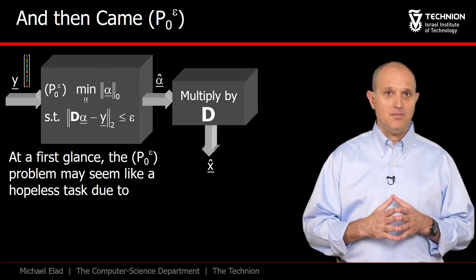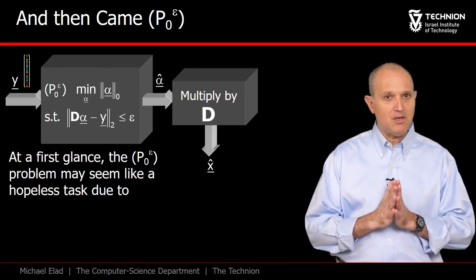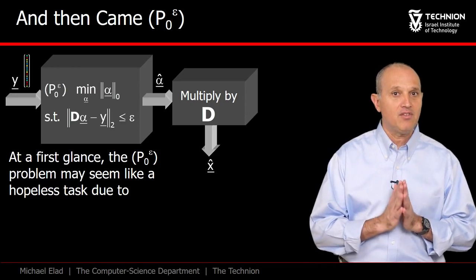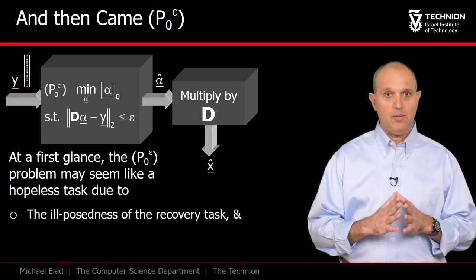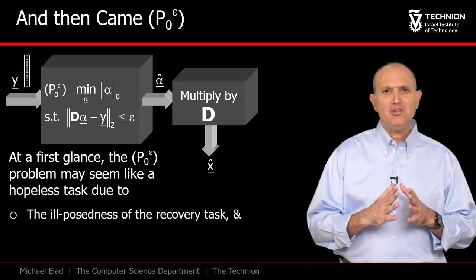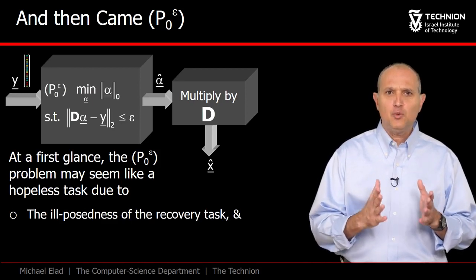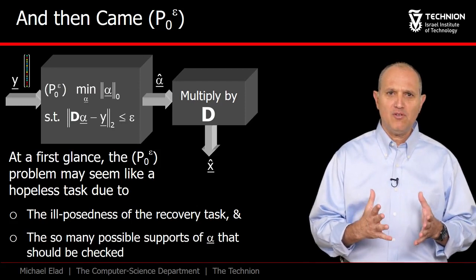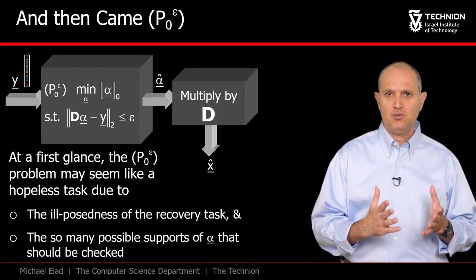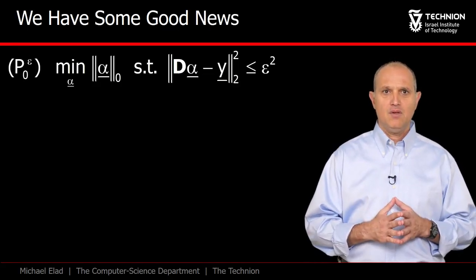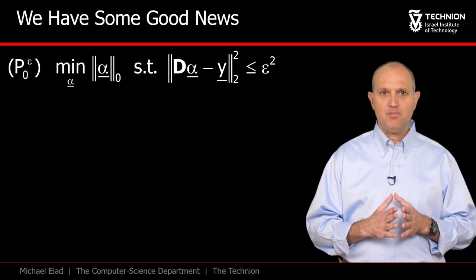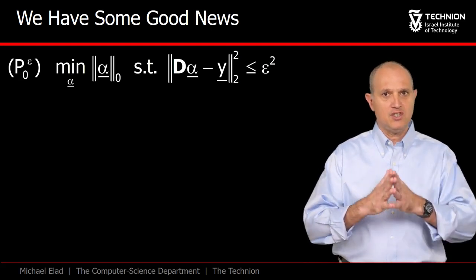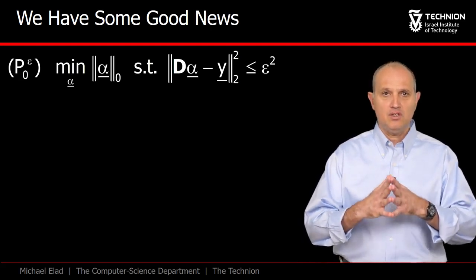Sounds great, but when we first met P0 epsilon, let's admit it, we had some serious fears. This problem looks highly ill-posed, and it is not clear at all that it could lead to reasonable denoising. Moreover, this problem looks hopeless to solve due to the many supports in alpha that could explain Y. But this first impression that P0 epsilon left on us was unjustified, and great news was discovered.